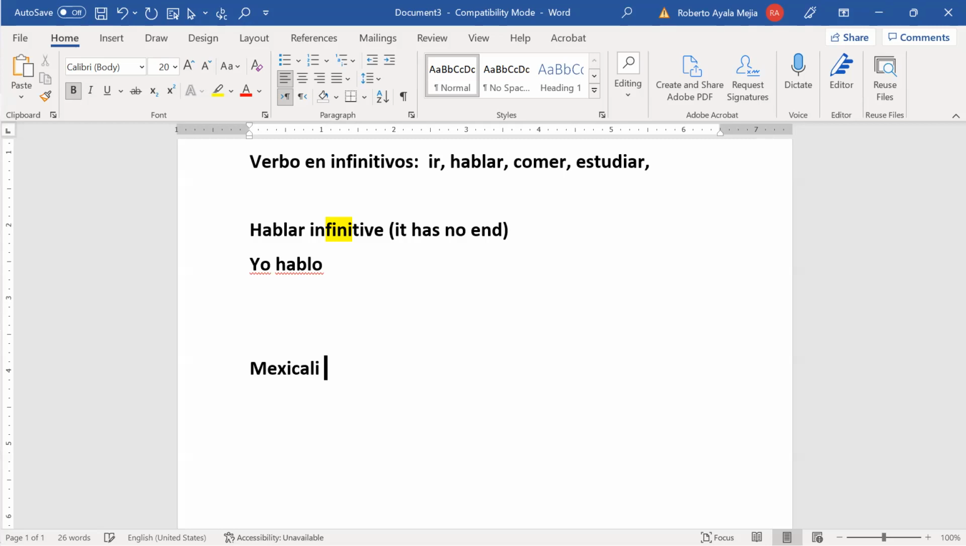Mexicali es un pueblo, it is a town, a village, un pueblo. You probably have heard before the word pueblo. Es un pueblo en la frontera, in the frontier, in the border, en la frontera con, es un pueblo mexicano. So I'm just gonna put here, mexicano, en la frontera con California.